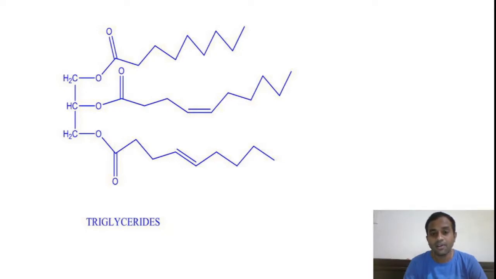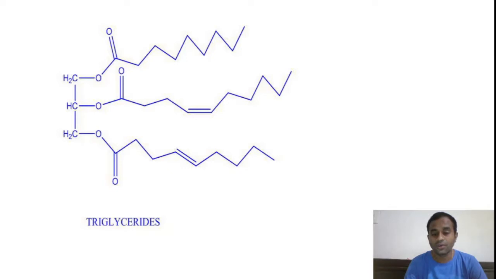HDL cholesterol will remove the excess fat in the body. But trans fatty acids will decrease the HDL cholesterol in the body. At the same time, they will increase the LDL cholesterol, which is harmful to human health, right? So in one word we can say that cis is good for health, trans is not good for health. We should avoid using trans fatty acids.